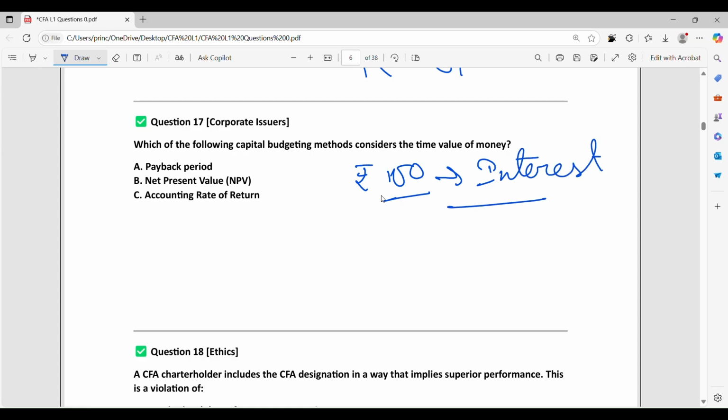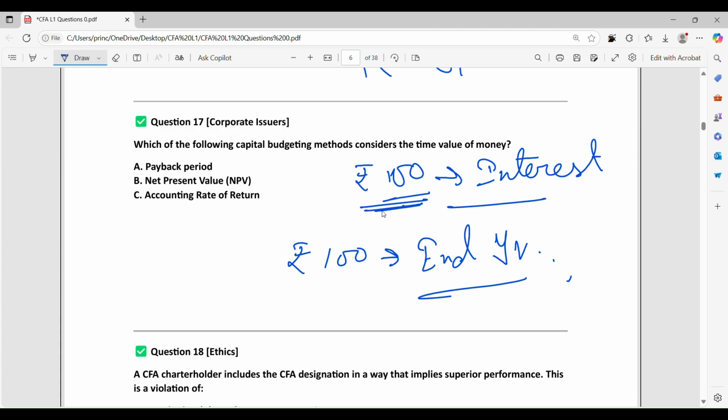on it. And if I say that I am going to pay you 100 rupees at the end of the year, in this case you are going to earn zero, nothing. So we can simply say that the present amount is more valuable than the future amount, since we can earn interest on that amount. So the correct answer is B, net present value.